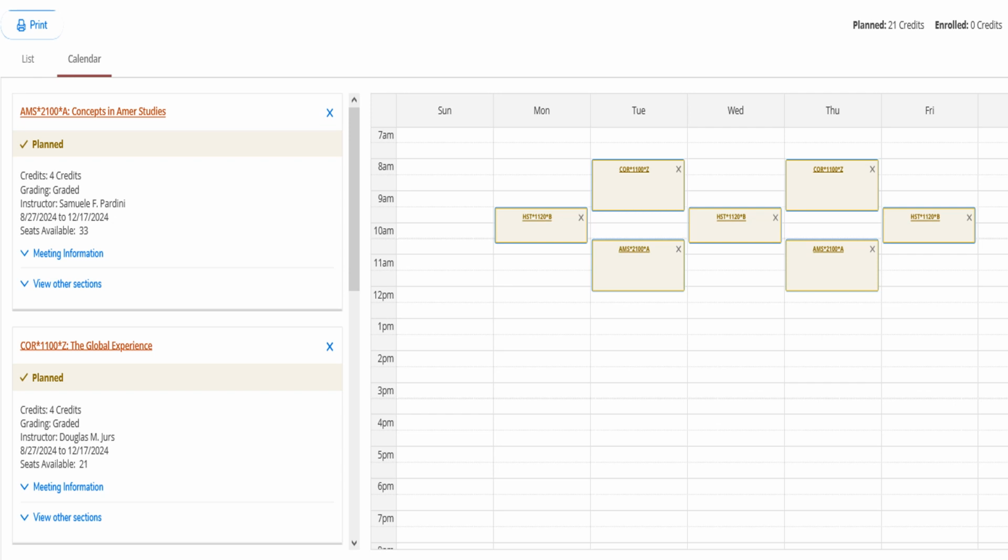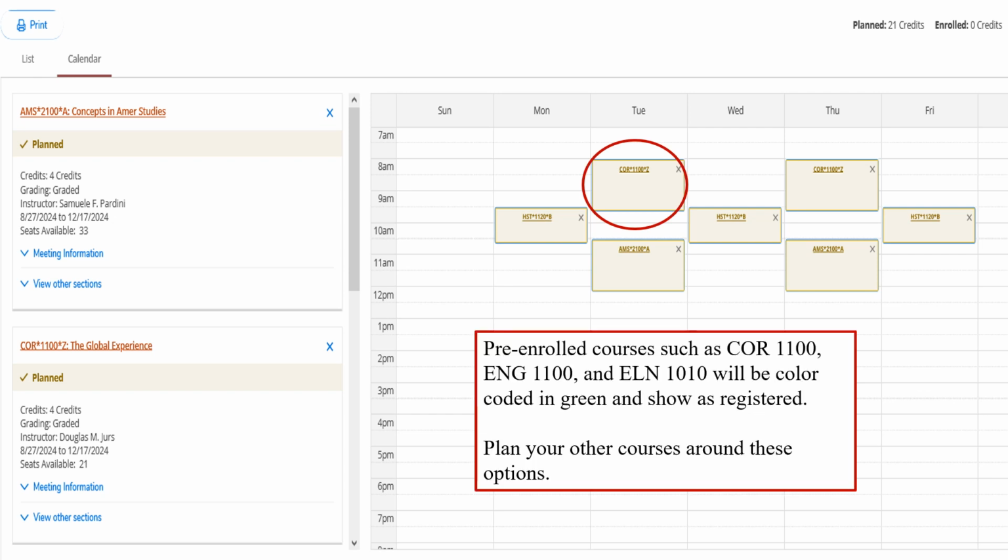Now that we've gone through the restrictions, we can note that the student has planned quite a few classes. Some of them are already on their schedule. As a reminder, Core 1100 will be a class, or English 1100, that has already been pre-registered for the student, as well as Elon 1010. The other thing we wanted to note is this student has already planned 21 semester hours. 12 to 18 is the typical first semester. There's nothing wrong with having 21 semester hours planned.